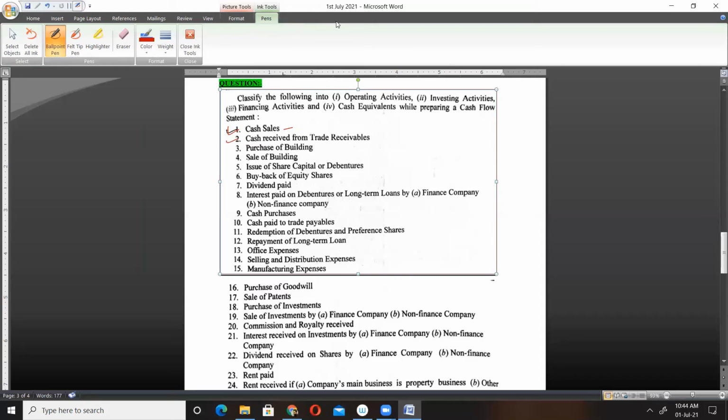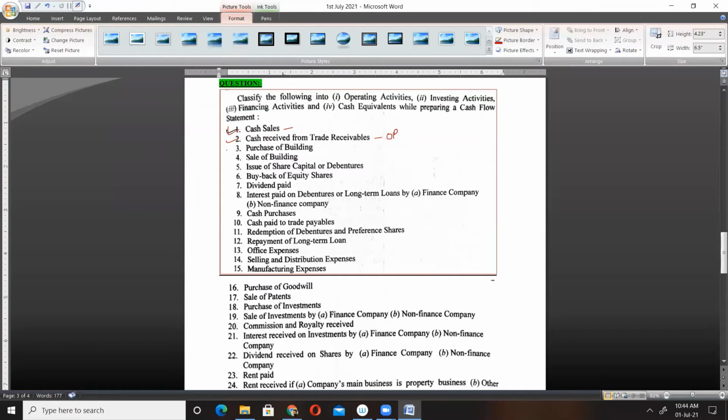Participation is must. If others don't respond... Sir, operating. Cash received from trade receivables, operating. Okay, next, purchase of building.